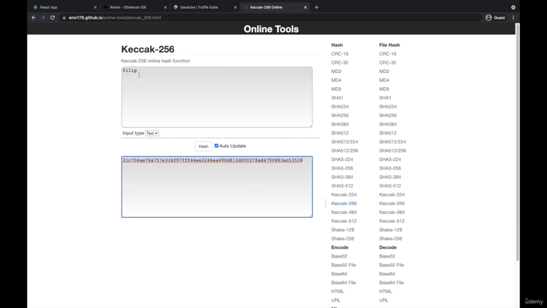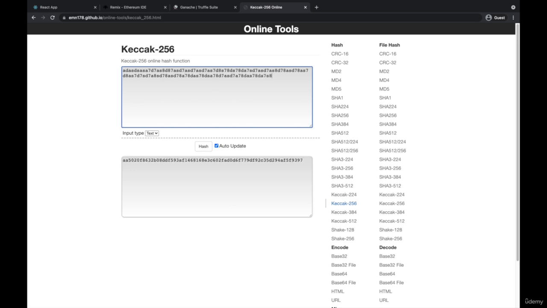For example, if I change just a little bit this string, and instead of Philip I write, let's say, a Philip, you will see it's a completely different string. There is no way to deduce that Philip and a Philip are somehow related. They give completely different results when they go through this hashing function. I can provide any values here, and you can see how the output changes. I will always get a different value.